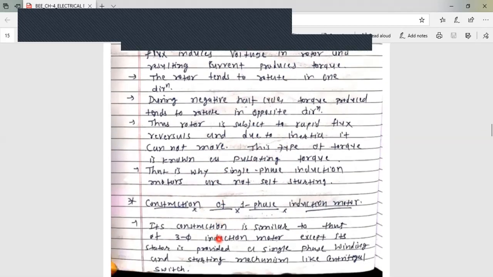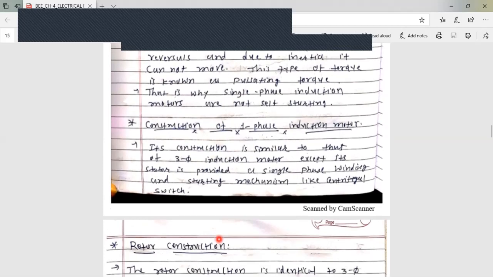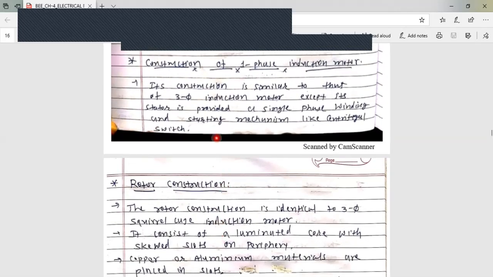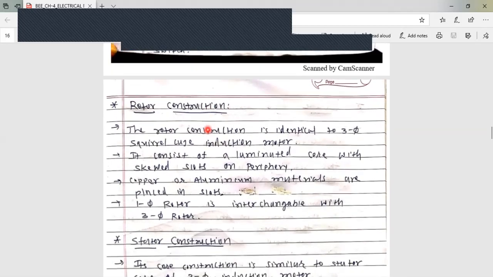Now we'll see the construction of single phase induction motor. Its construction is similar to the three-phase induction motor, except its stator is provided with a single-phase winding and a starting mechanism like a switch. The rotor construction is identical to the three-phase squirrel cage induction motor.